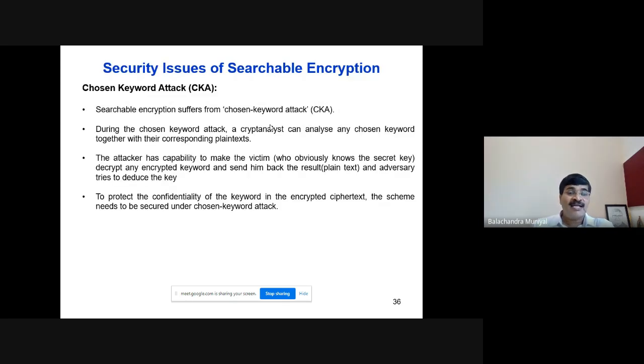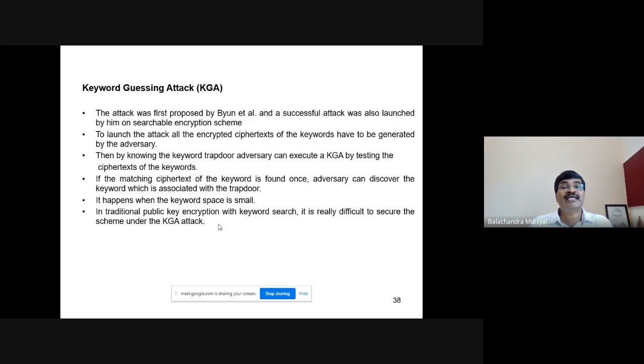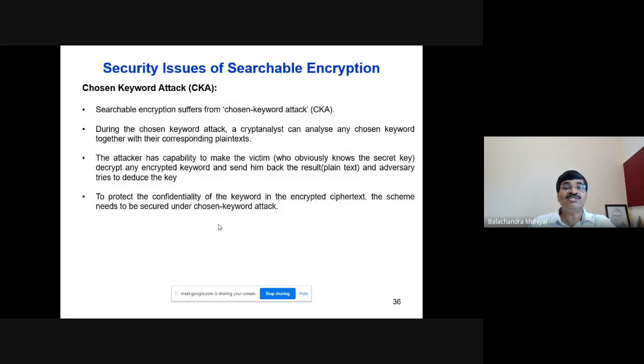Now, as the last part of my discussion, as all of you know, no security scheme is 100% free from attacks. Even the Kalt-Molla scheme suffers from two types of attacks. One is the chosen ciphertext attack and another one is the keyword guessing attack. The chosen keyword attack is just like the chosen ciphertext attack in normal cryptography.